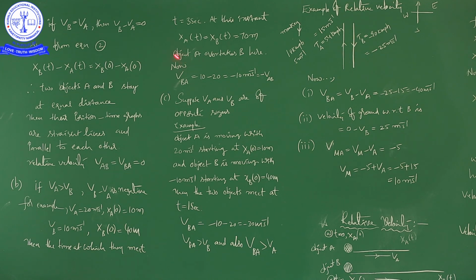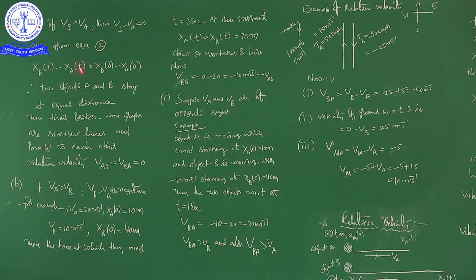If VB is equal to VA. In the first graph, I told you both the bodies move with equal velocities. Then you can write VB is equal to VA. Then automatically VB minus VA is equal to 0. So the velocity of B relative to A is 0. So the relative velocity is 0.